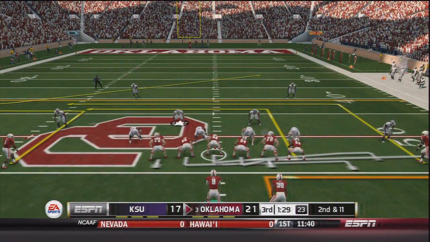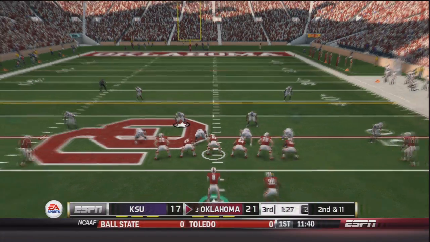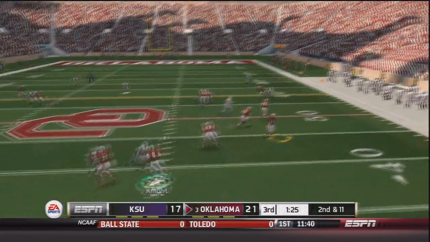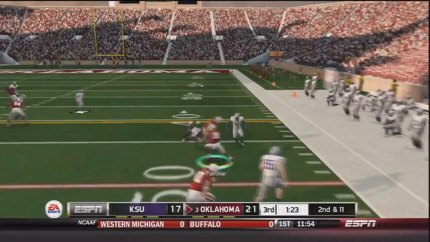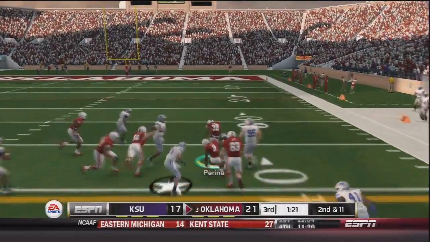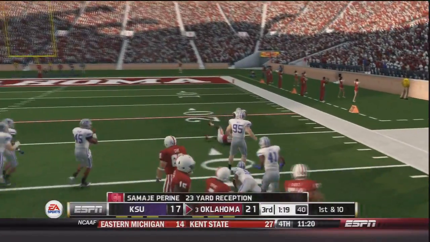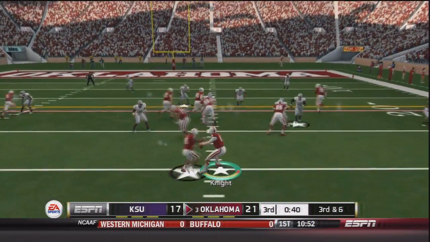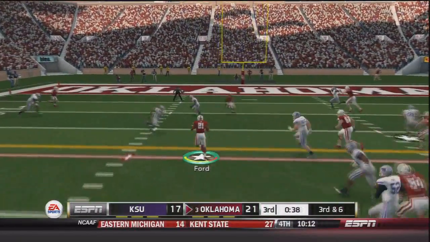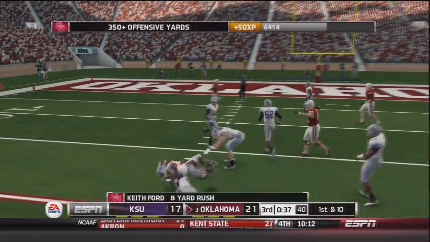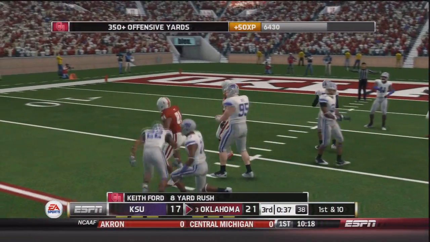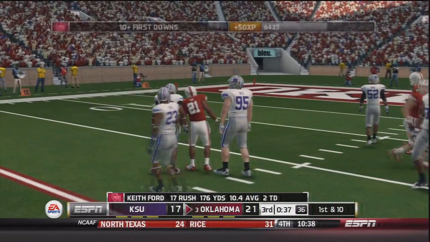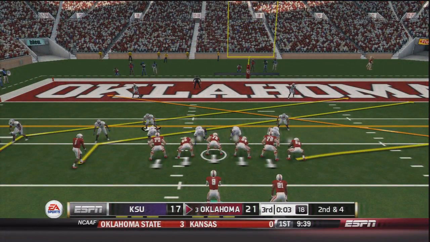2nd and 11. In shotgun, Pirine in the backfield. He takes the snap. It's a screen to Pirine. He has good blocking. He jukes out a player. Samaje Pirine has the first down, breaking tackles down inside the 30, a 23-yard gain. Now 3rd and 6. Handoff to Keith Ford. Ford to the outside, and he is brought down after he gets 8 yards and a first down for the Sooners. Keith Ford, 17 carries, 176 yards, and 2 touchdowns.